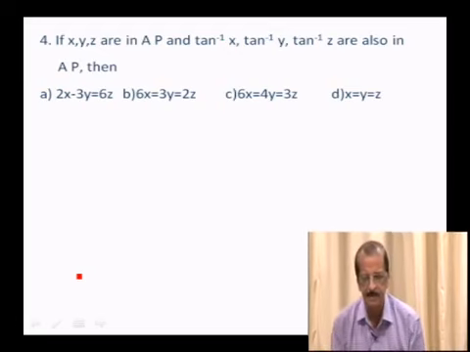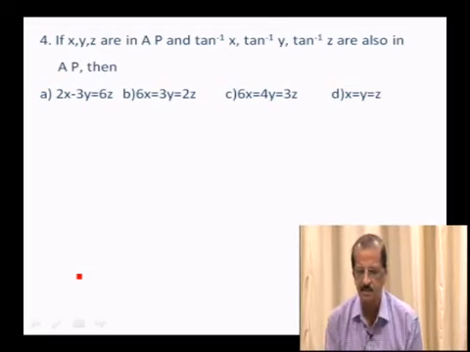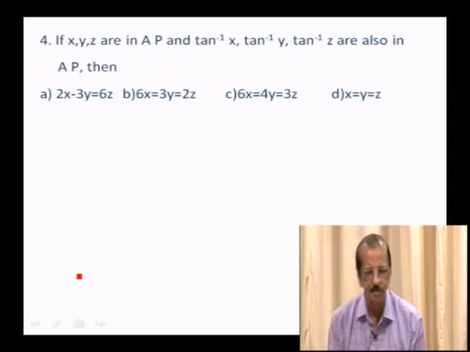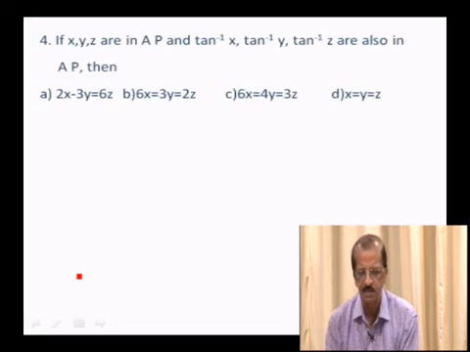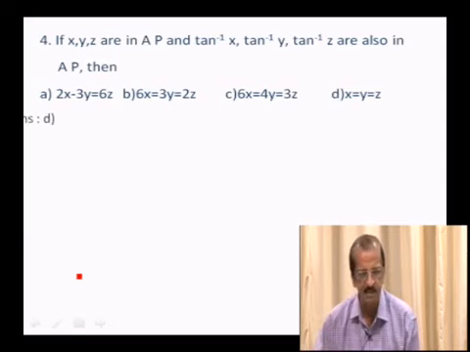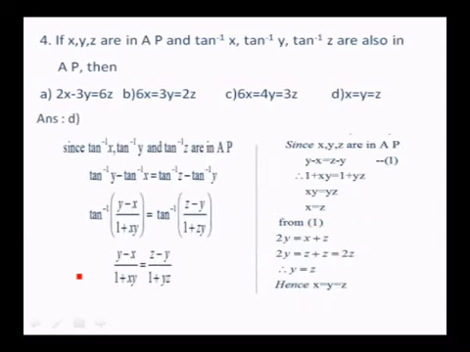If x, y, z are in AP and tan inverse x, tan inverse y, tan inverse z are also in AP, then you have got four options: 2x minus 3y is equal to 6z, 6x is equal to 3y is equal to 2z, 6x is equal to 4y is equal to 3z, and x equals y equals z. So let us discuss this question. In inverse trigonometry, you have learned the formula tan inverse x plus tan inverse y is equal to tan inverse of x plus y over 1 minus xy, or tan inverse x minus tan inverse y is tan inverse of x minus y over 1 plus xy. So let us use that formula.